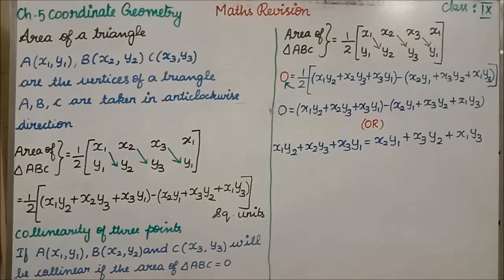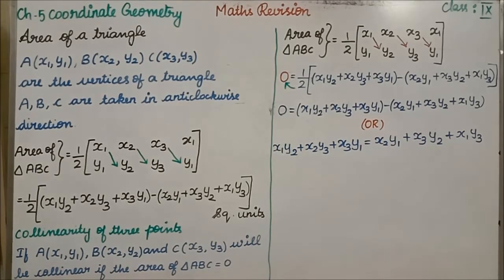Students, I told you before itself when I was teaching, and also we have revised exercise 5.1 already, isn't it? So that time also I told you how to find the area of a triangle, isn't it? They'll be giving you three vertices. Once they have given three vertices, all the three vertices you have to plot in the graph. After plotting the graph, the points you have to take in the anti-clockwise direction. Anti-clockwise means the opposite of how the clock rotates.